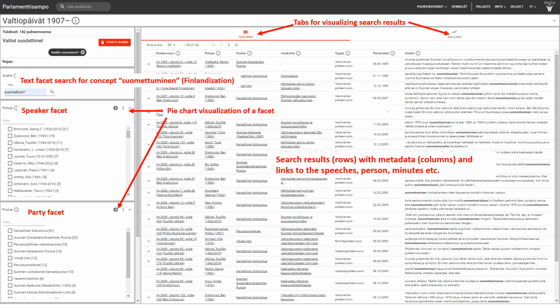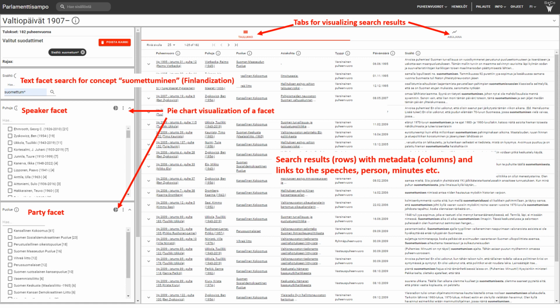Finding speeches of interest can be done by using semantic faceted search on the left in this screenshot. In this case, the user is interested to find all speeches that mention the concept suomettuminen, finlandization. The user has also opened the facet for speakers and facet for parties, and in these facets it can be seen how many speeches of suomettuminen have different members of parliament given, and also parliament speeches party-wise.